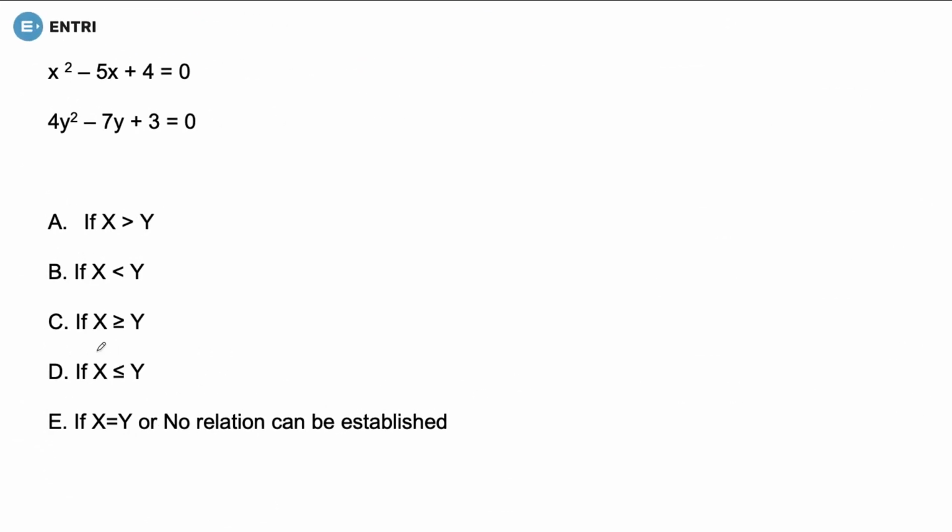Next question. Option here x square minus 5x plus 4 is given equal to 0. 4y square minus 7y plus 3 is equal to 0. So when you factorize it and you will get the value of x is plus 4 and plus 1. But if you will solve this, the value of y is going to be either 1 or 3 by 4.